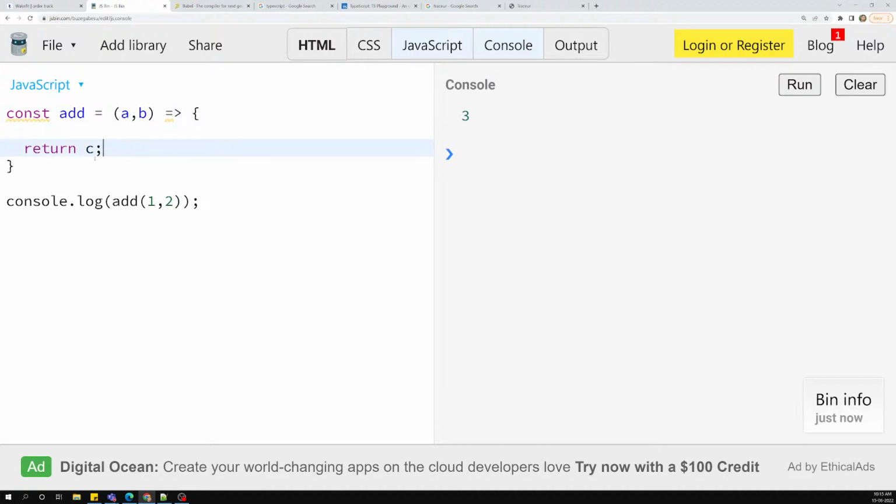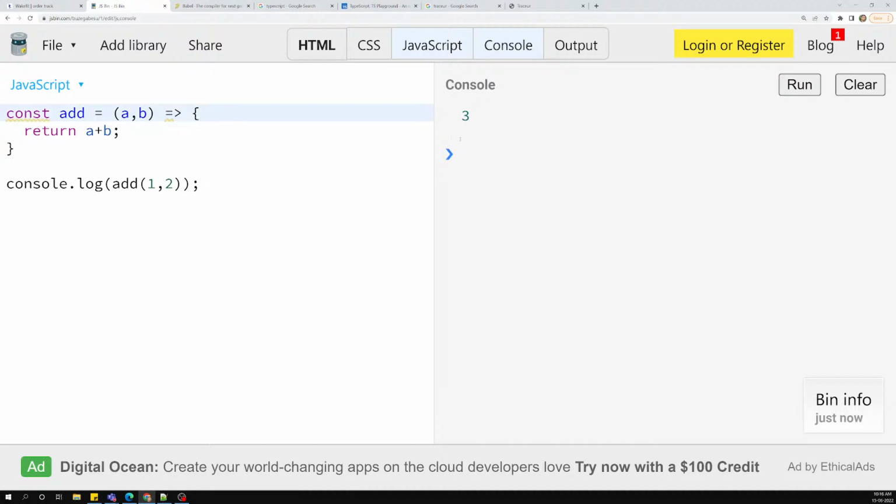I can remove this, and instead of using a variable and all those things, I can do a plus b, right? So this is the normal thing. Now if I try to see the output, I am able to get the 3 output, same output only. Now if you have only a single statement in a function, there is no need to mention these braces, so directly you can use this one.